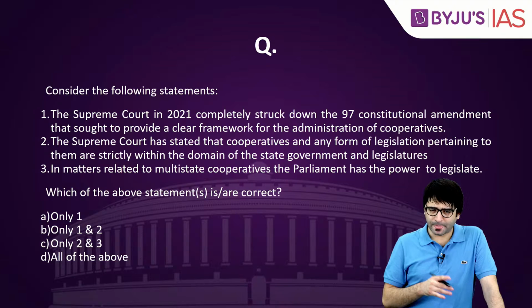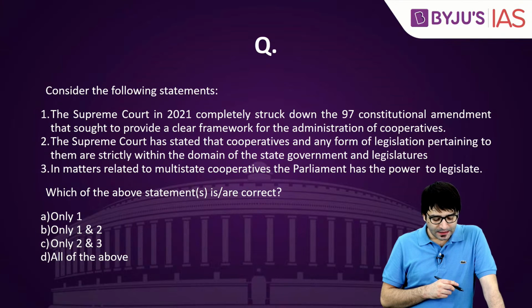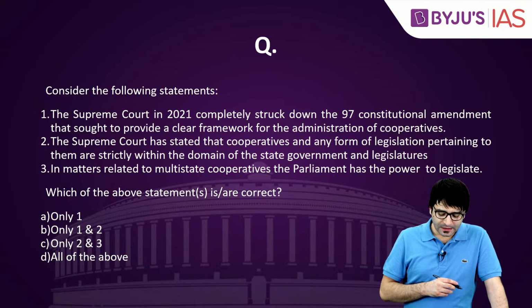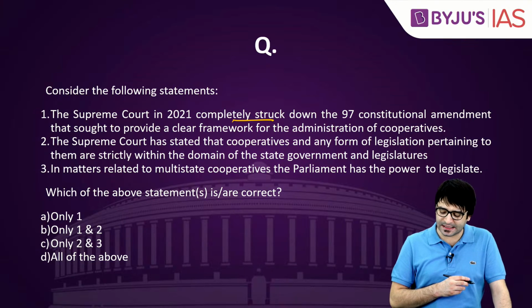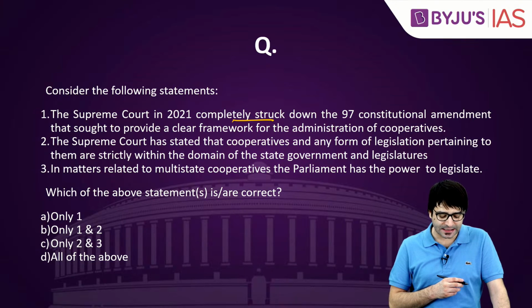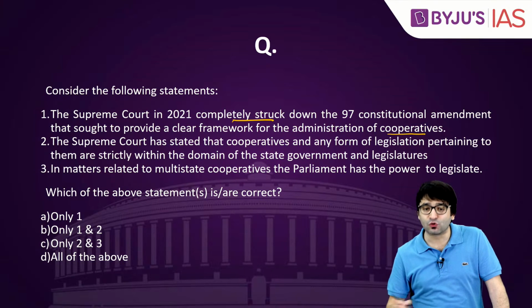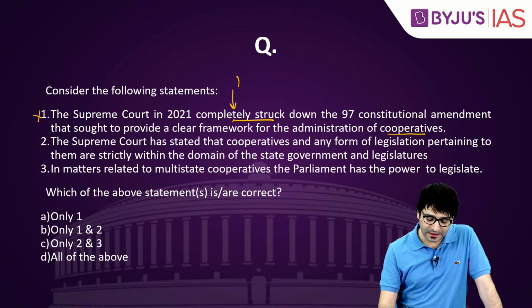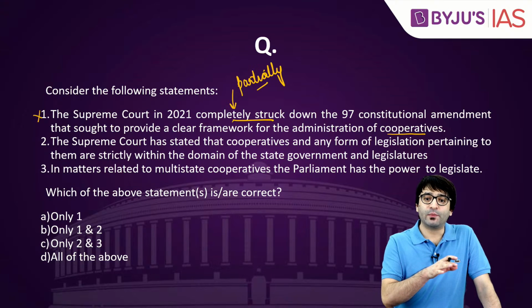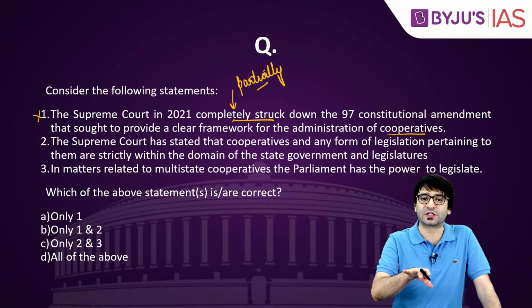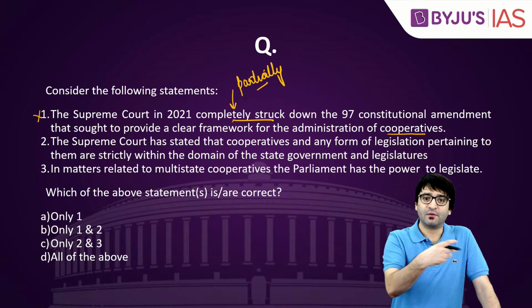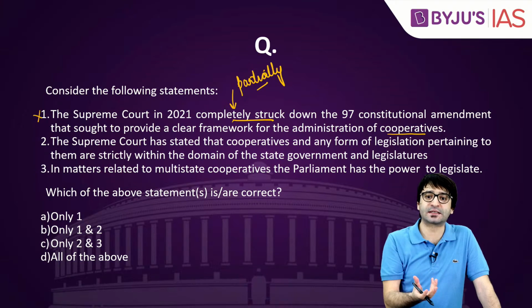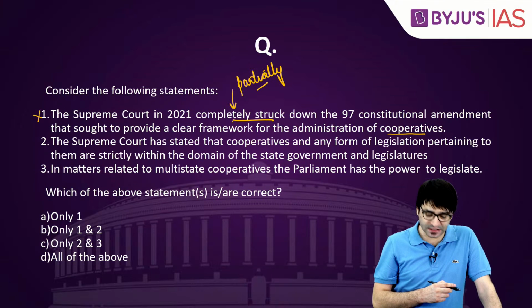Let's look at another question on the same theme. The Supreme Court in 2021 completely struck down the 97th Constitutional Amendment Act that sought to provide a clear framework for the administration of cooperatives. This statement is incorrect. Why? Because not completely, I told you only partially. Partially in the sense, when it comes to multi-state cooperative societies, that's the power with the Parliament. When it comes to a cooperative society within a state, that's the prerogative of a state.